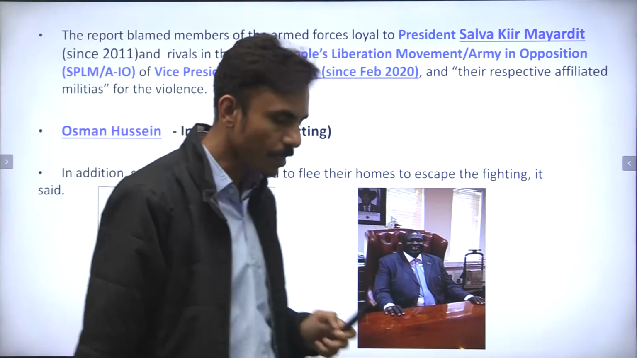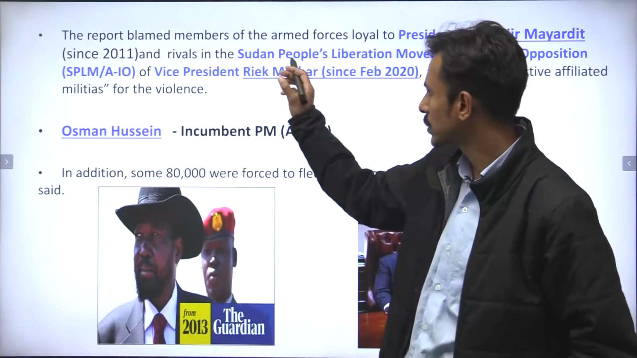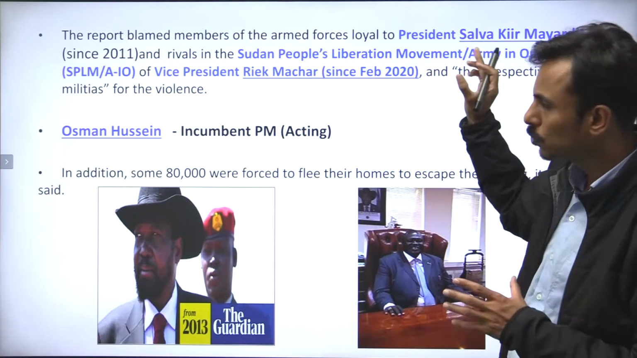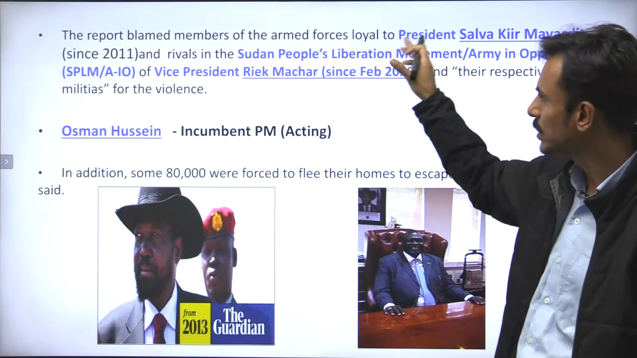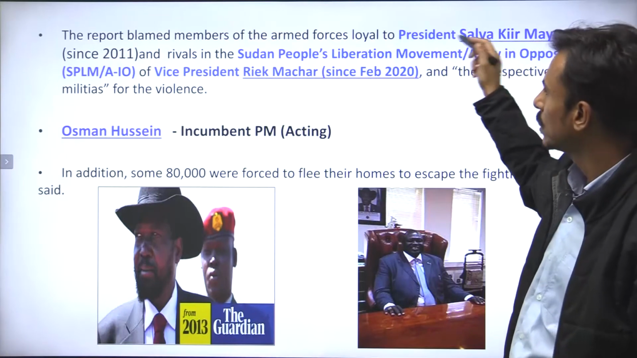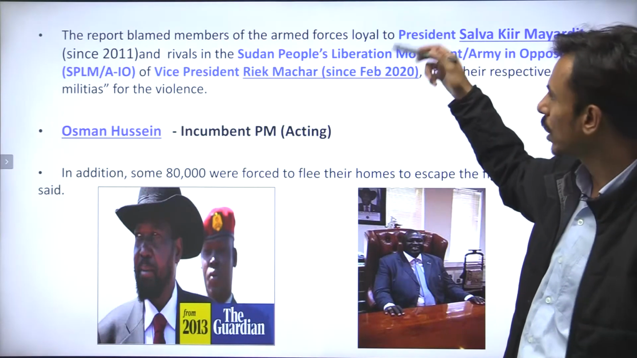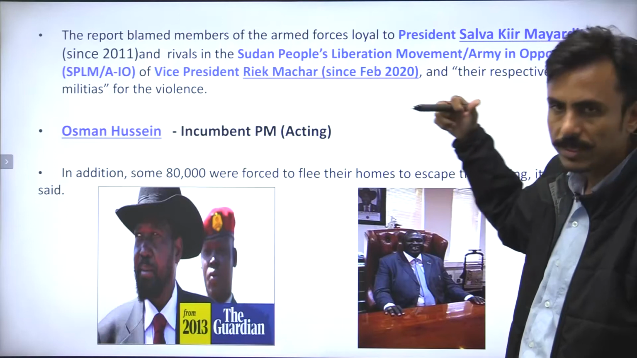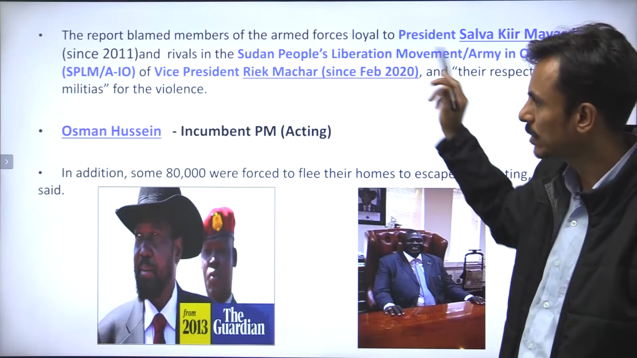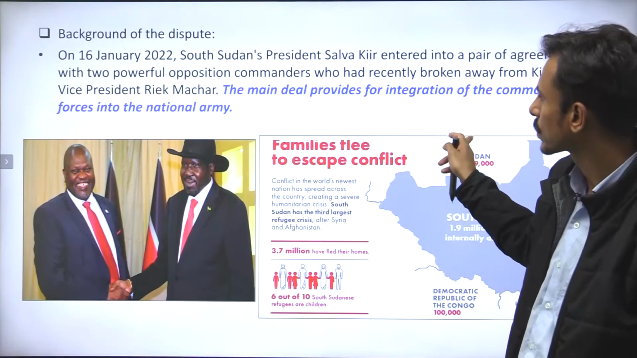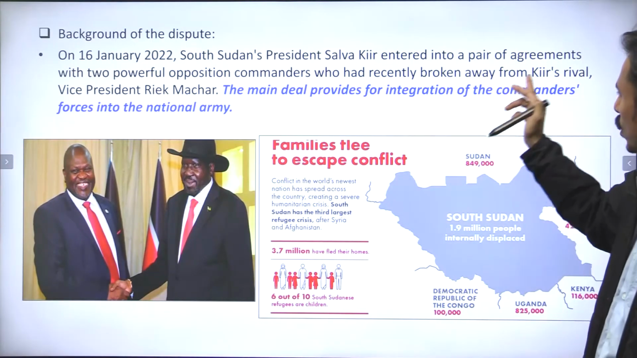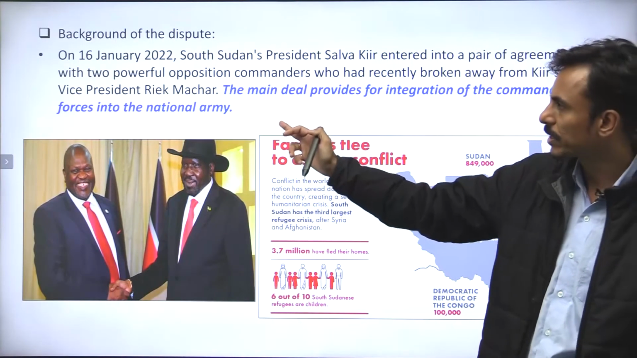Now, two important and prominent commanders of this party, SPLM, recently joined the supporters of Salva Kiir Mayardit, right? And they were inducted into the army of the president, right? And this has led to several clashes between the followers of the vice president and the president. As you can see, the main deal provides for integration of the commanders' forces into the national army.